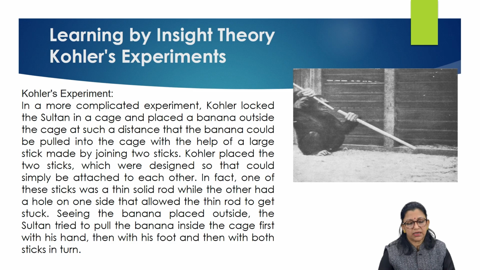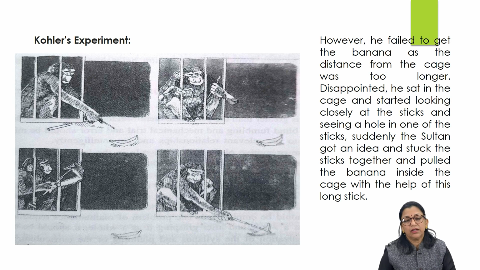Seeing the banana placed outside, Sultan tried to pull the banana inside the cage, first with his hand, then with his foot, but he failed, as the distance from the cage was too long.